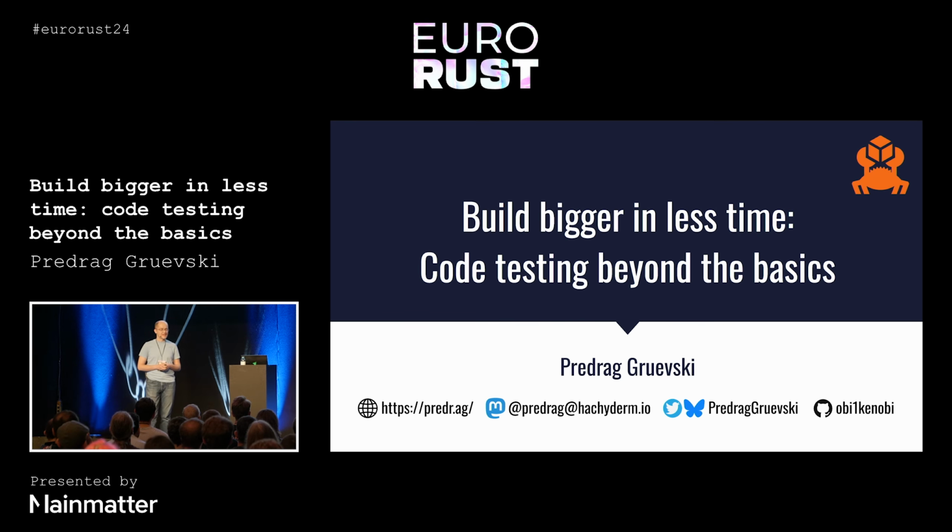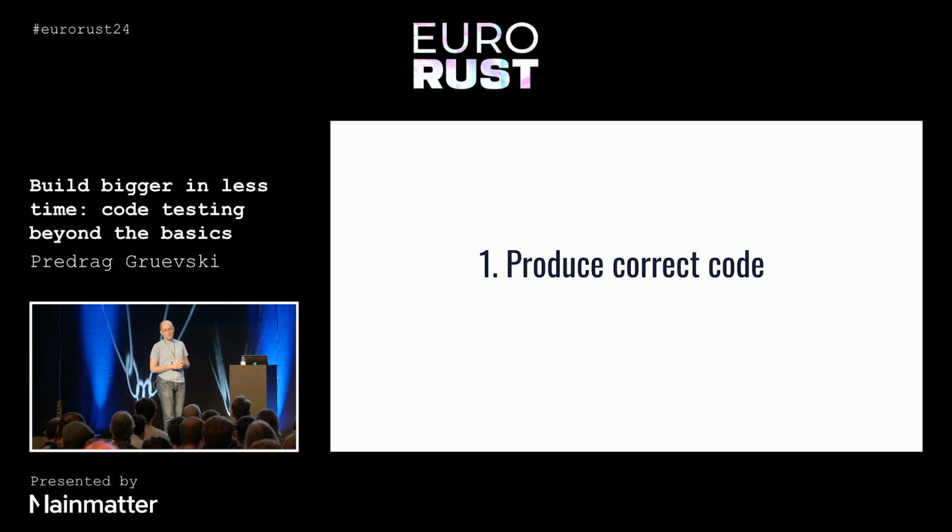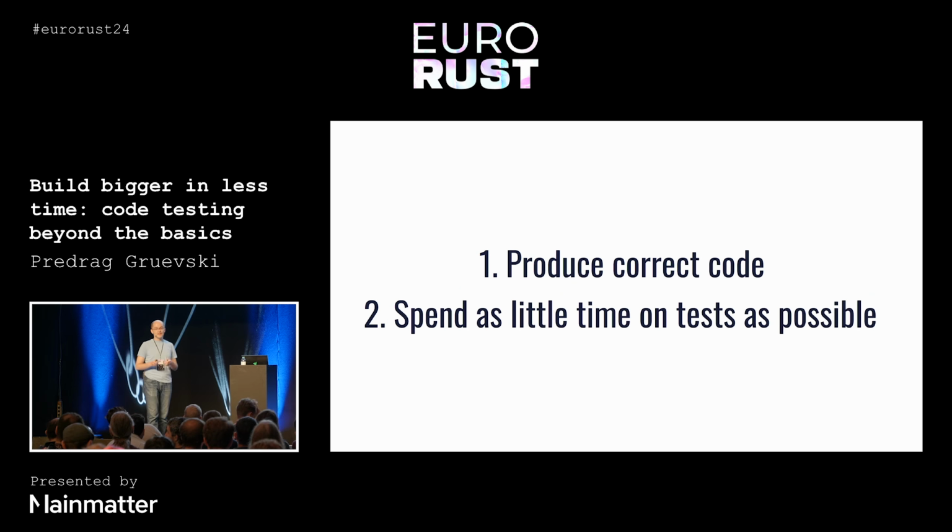But this talk is about testing. So why is testing important? Well, the art of software engineering is about two things. The first is that we'd like to produce correct code that our users can depend on. And second, we want to spend as little time as possible on testing.